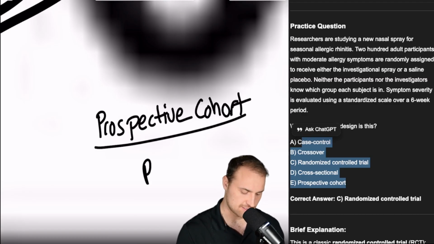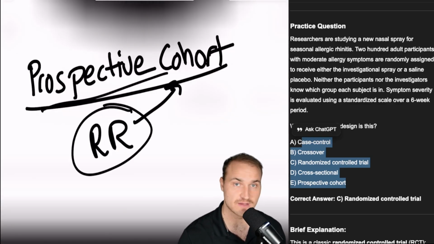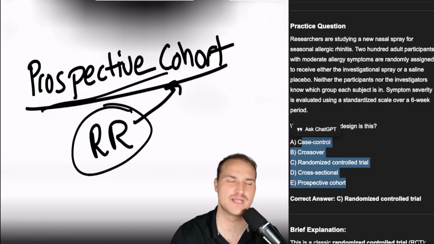In this one, you study risk factors. Risk factors for cohort. We assess the relative risk for prospective cohort. That's the easiest way to remember this. Once I had that in my brain, these questions became super easy.